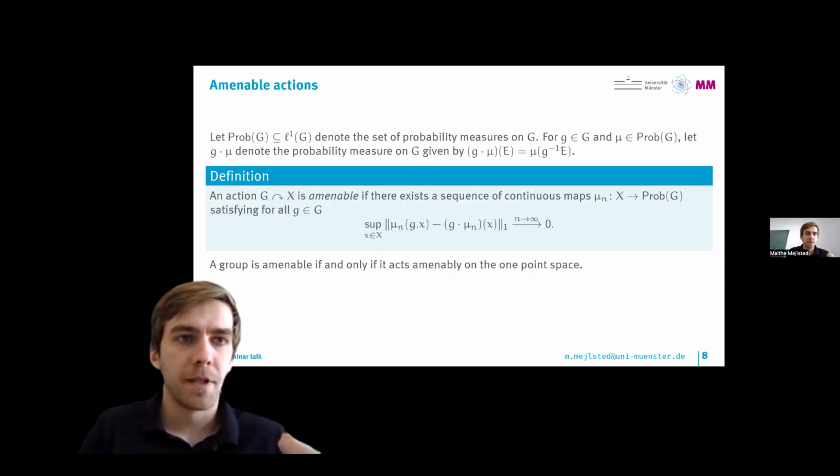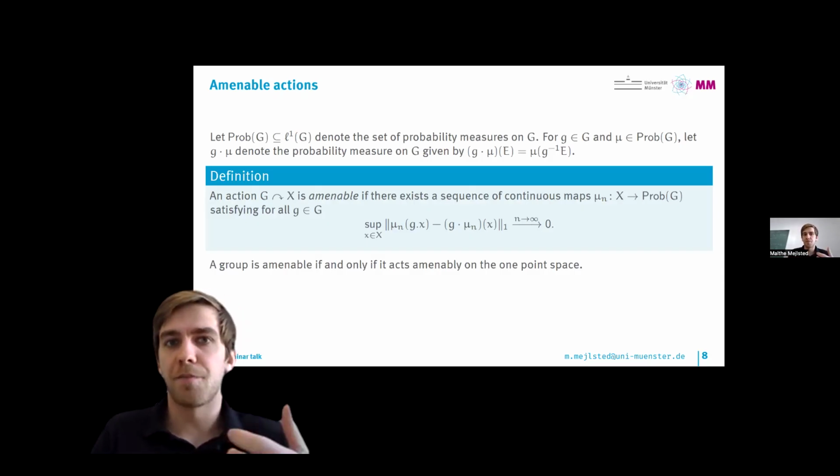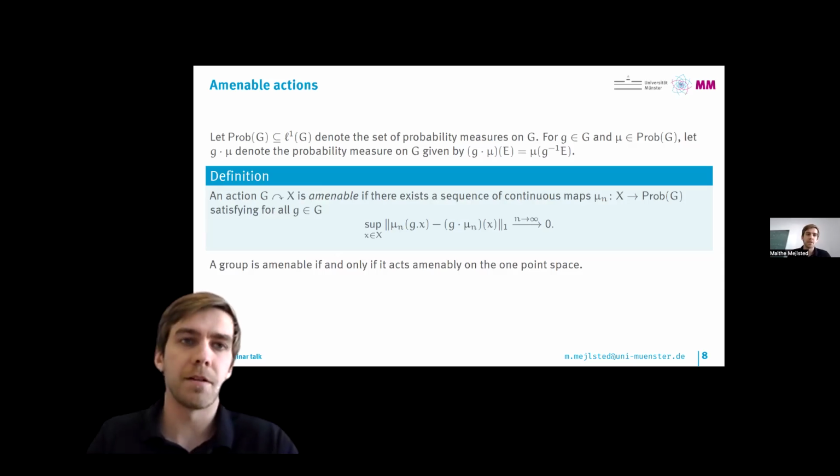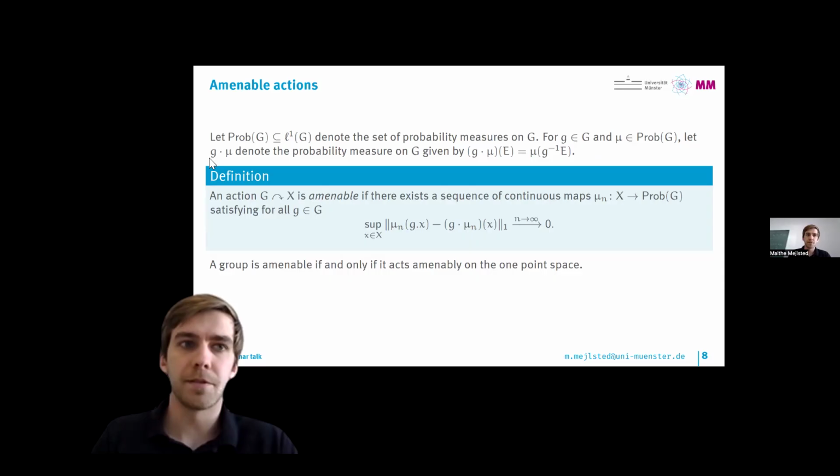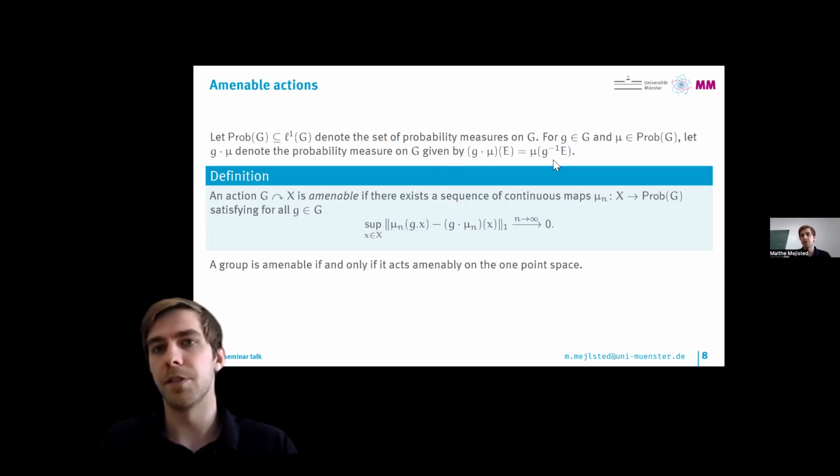So let Prob(G) denote the set of probability measures on G, viewed here as a subset of L1 of G. And for elements g of the group G and for a probability measure mu, we'll define g dot mu to be the probability measure on G that's given by precomposing with g inverse on any set.